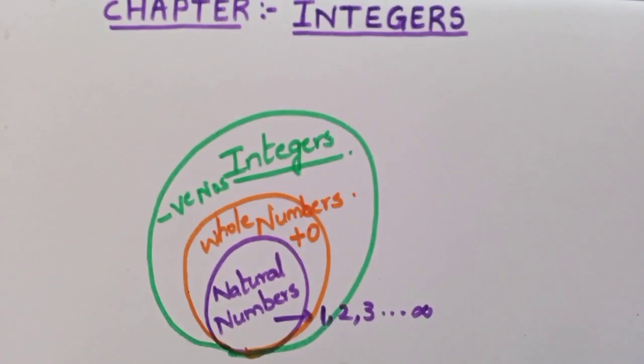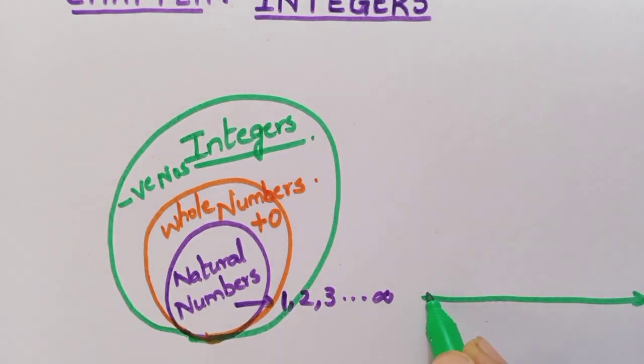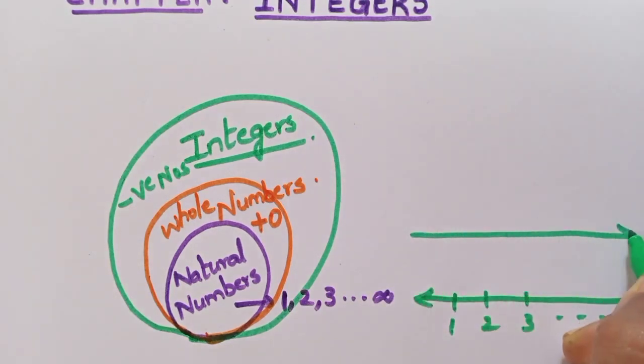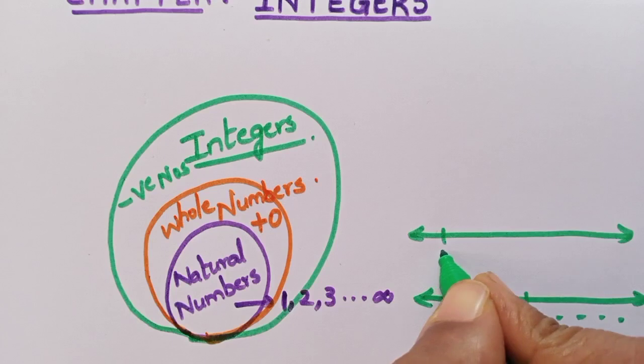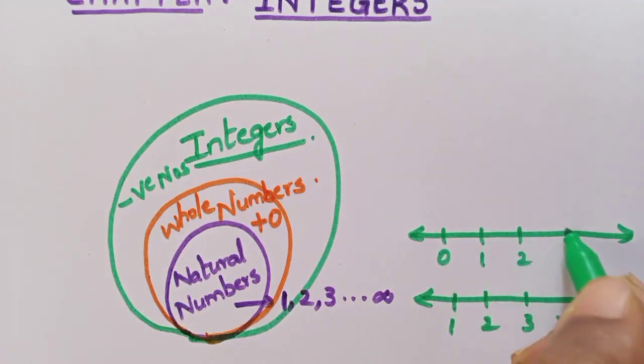See here, if I take the number line, as you have learned, for natural numbers the number line starts from only 1, 2, 3, so on like this. This is the natural numbers. Whereas if you want to represent the whole numbers on the number line, it starts from 0. 0, 1, 2, 3, so on.